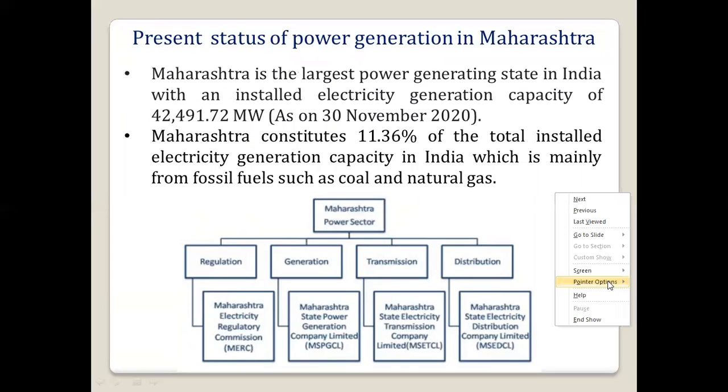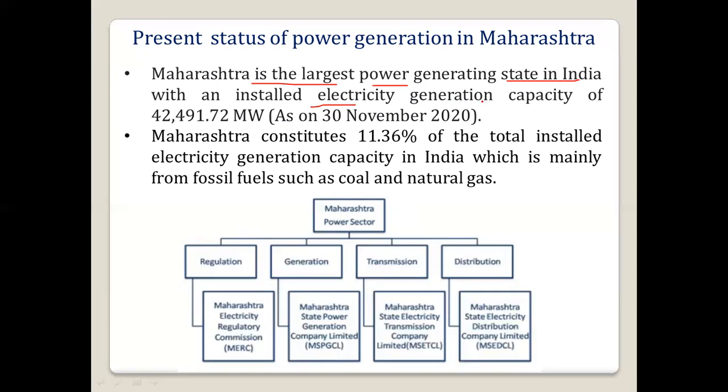Okay, so here, Maharashtra is the largest power generating state in India. Largest in the sense that Maharashtra is at number one for power generation. It has an installed electricity generation capacity of around 42,491.72 megawatt, as per the data of 30 November 2020.